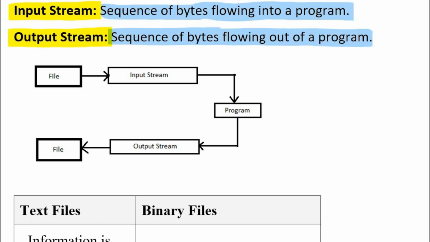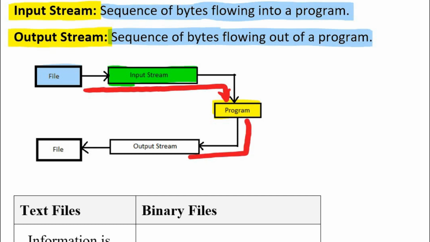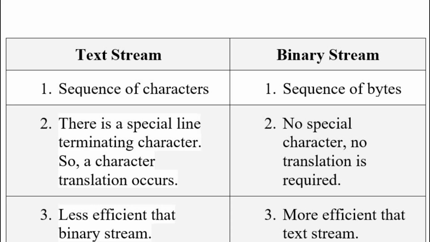Look at this diagram. This is a file stored on the computer and this is a C language program. Flow of data from file to a C language program is called input stream, and the flow of data from program towards the file stored on computer is called output stream. Let's see the types of stream.